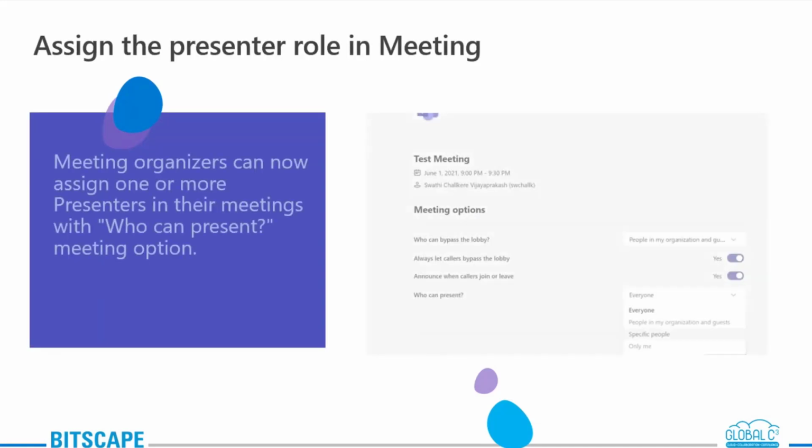Then we have assigning the presenter role in a meeting. I will show you how you can do that, but by default the everyone option is selected, and this will enable everyone who joins the meeting with the presenter permission and capabilities. But even during the meeting, as an organizer, if I would like to change a participant's role, I can definitely do that. Let me show you how we can do all these three. Just one moment, let me switch to the live environment.